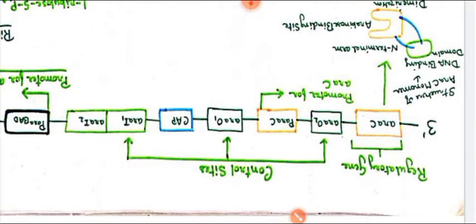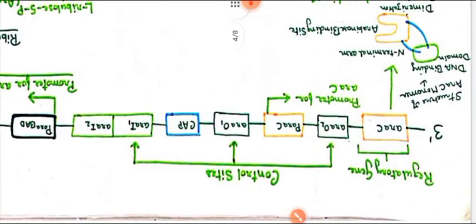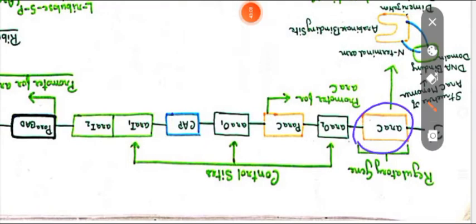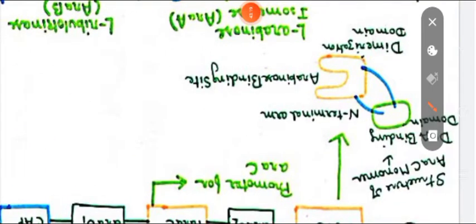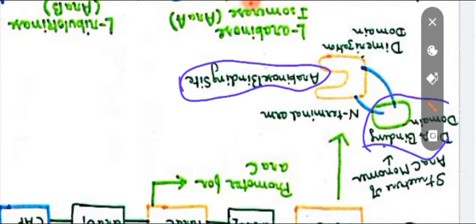From the 3' end you can see there is ARA-C. ARA-C codes for a regulatory protein, the arabinose responsive regulatory protein, and this is what the structure looks like. As I just mentioned, it has two sites: a DNA binding site and an arabinose binding site. There is also a dimerization domain, where the ARA-C operon protein product dimerizes.